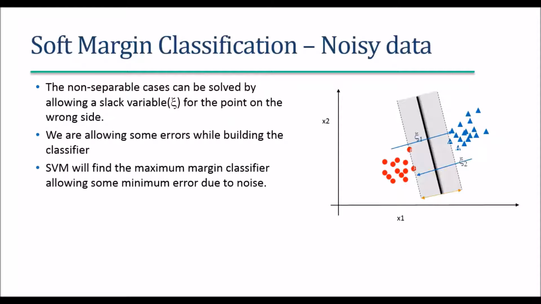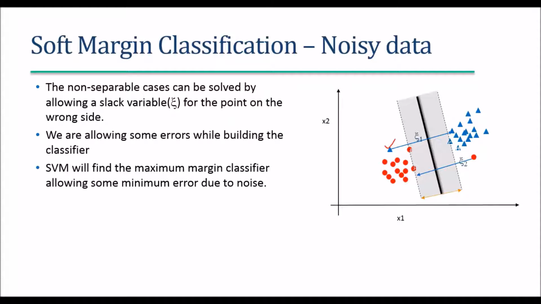It can be solved by allowing something called a slack variable. There are some points that are kind of noise, so we should not fit a model for the noise. That will lead to overfitting. To have a model that can be very well generalized, we need to ignore the noise points. That means we need to fit a model that might not 100% classify positives from negatives. We can allow some error.